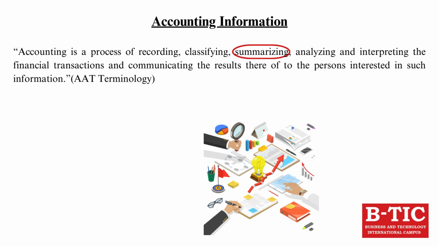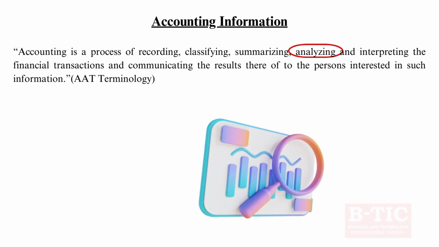Whereas any information that is related to the statement of financial position, such as asset liabilities, will be recorded in the statement of financial position. And any information that is related to the cash flow statement, any cash inflows or cash outflows, will be recorded here.